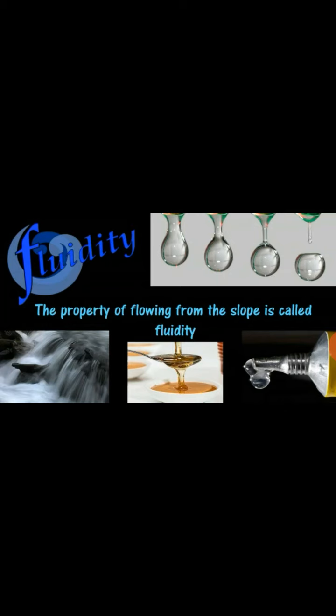So a liquid flows downward on a sloping surface. This property is called fluidity. The fluidity of any liquid is determined by how easily it flows. As you can see, the gum is very thick, so it takes time to flow, and honey also, but water can flow easily, right? As you can see in the picture.